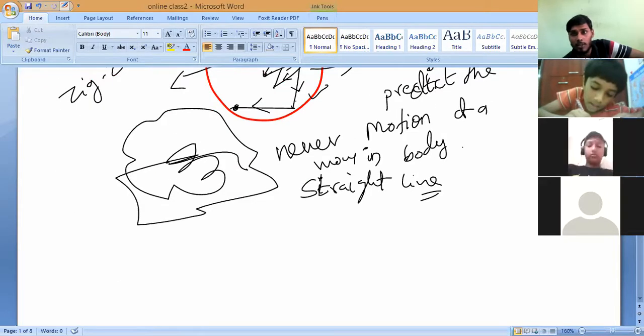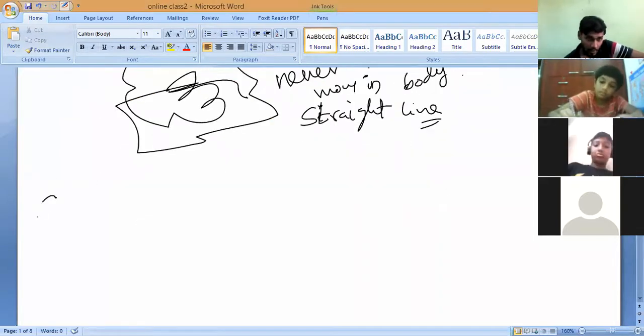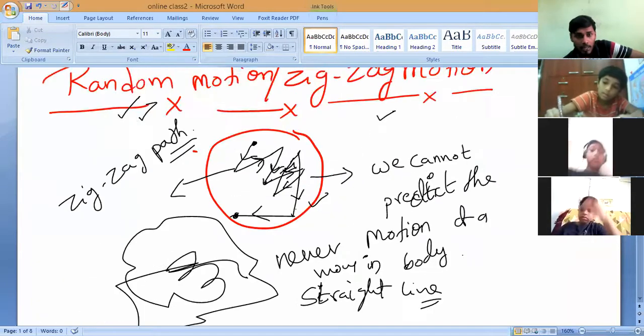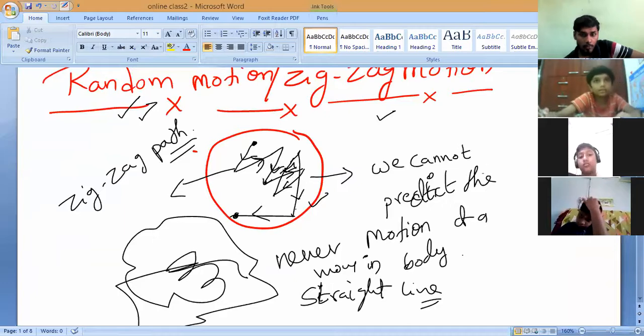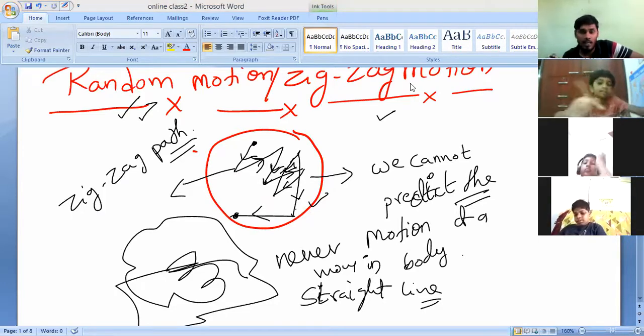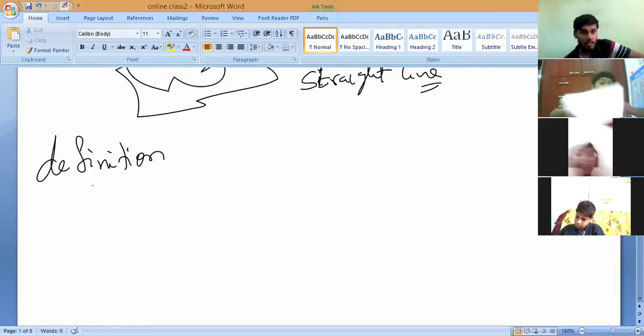That is the difference between other motions and this motion. That is what you should write right now, the definition. You draw this diagram also. Understand? We cannot predict. Predict means we cannot expect how the body will move. Suppose Sanath comes and says, sir, definitely the body will go in this path. But I cannot predict it. It may go the same way or another way. That is why we cannot predict the motion of a body, and that is what we call random motion.